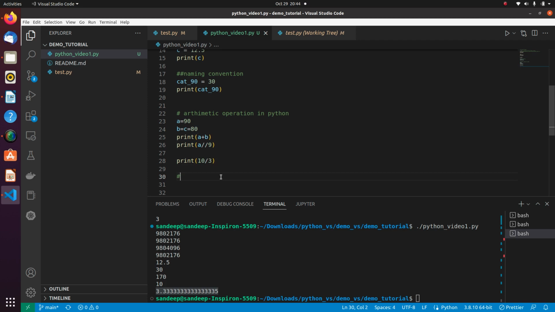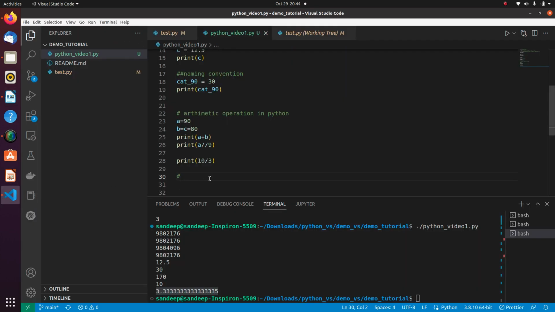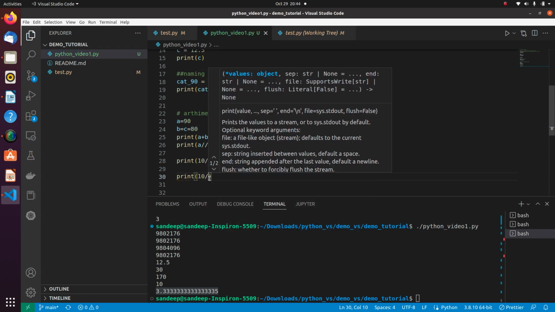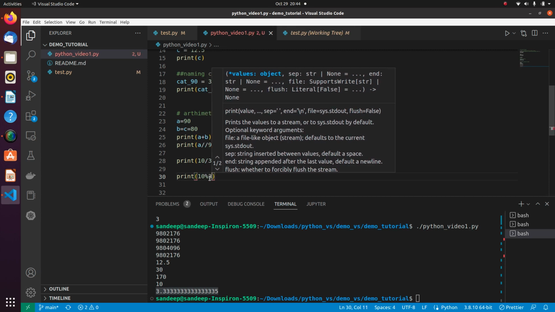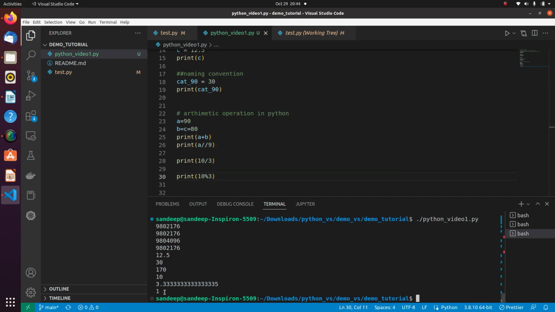Now another point is how we can find the remainder in Python. So to find a remainder in Python, you need to use the modulo operator. So let's suppose I want to know what is the remainder of 10 divided by 3. Let's see what it returns, and here you can see it has returned me 1.